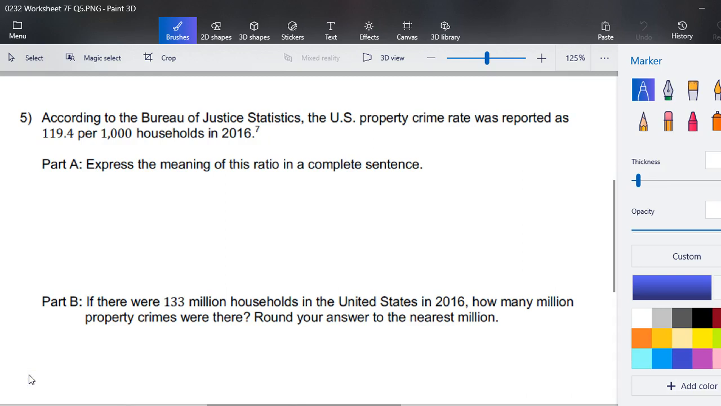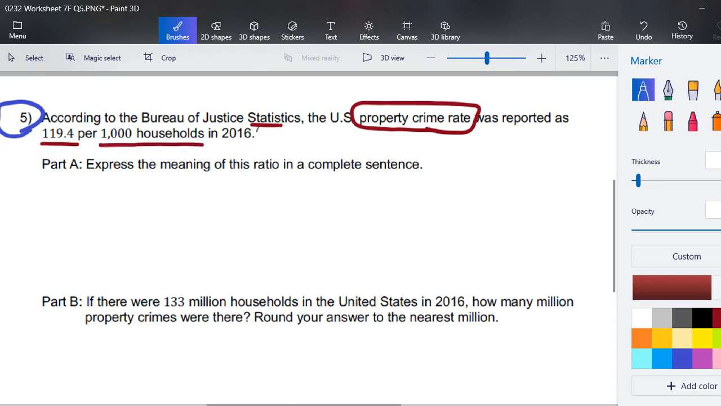Finally, and very similarly, question 5 starts by saying, according to the Bureau of Justice Statistics, the United States property crime rate was reported in their statistics as 119.4, or 119 and 4/10, per every 1,000 households in 2016. Express the meaning of this ratio in a complete sentence. Something along the lines of what you could write would be, for every 1,000 United States households in 2016, there were 119 and 4/10 property crimes.